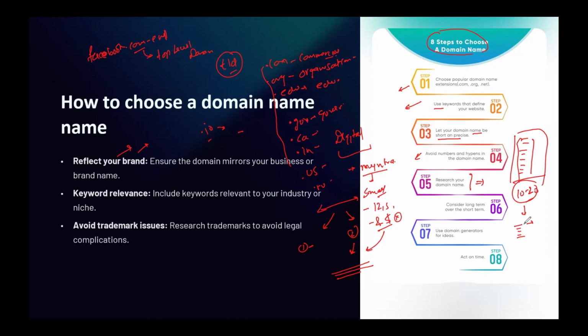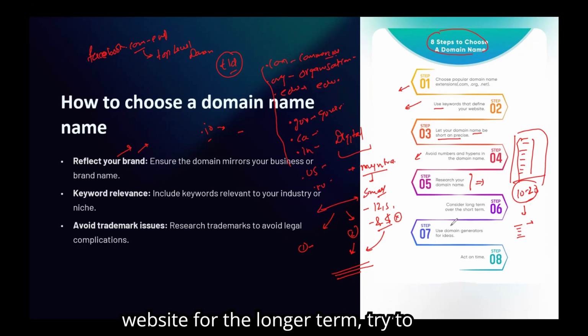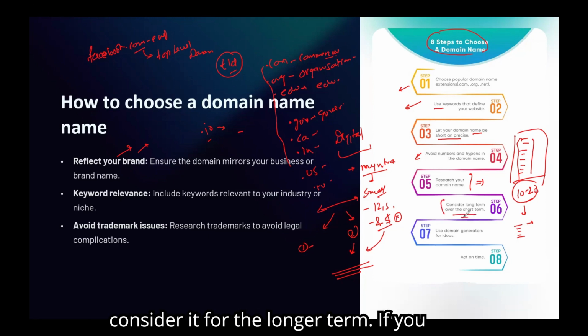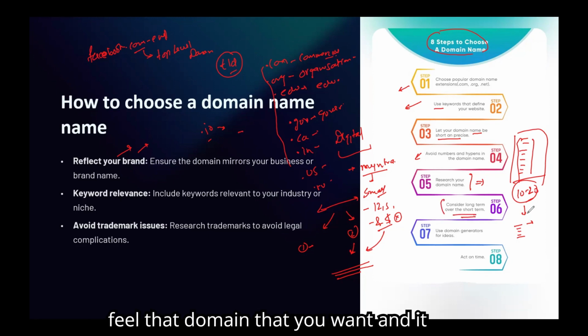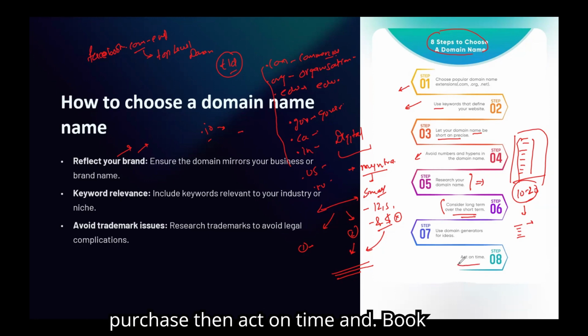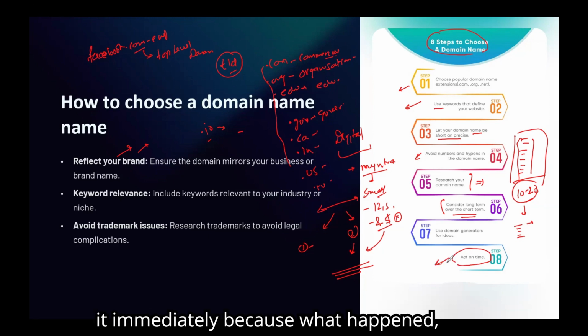And if you feel that you are creating a website for the longer term, try to consider it for the longer term. If you feel the domain that you want is available to purchase, then act on time and book it immediately.